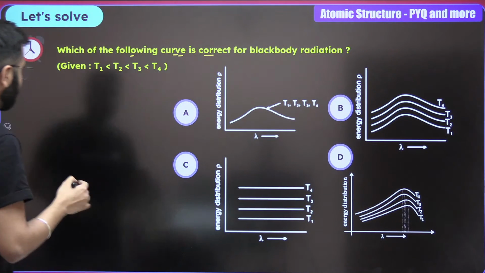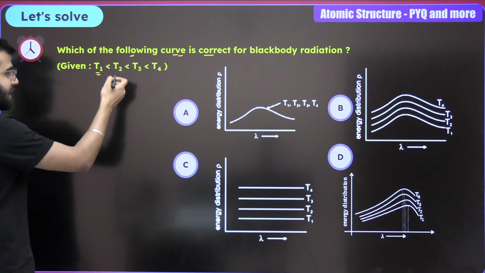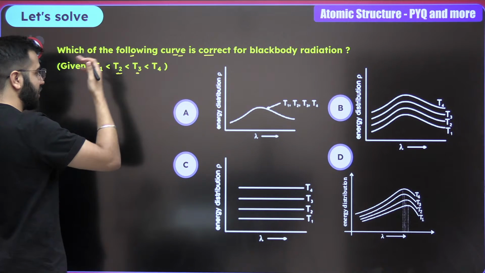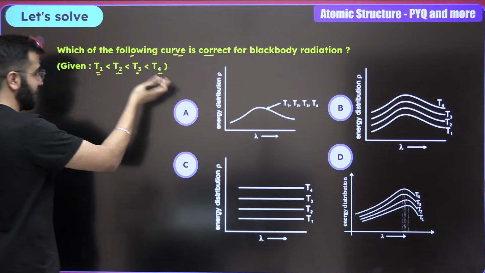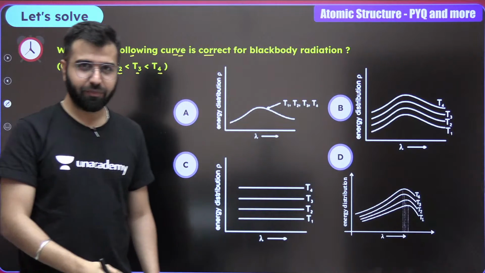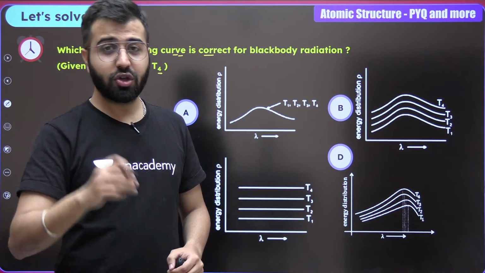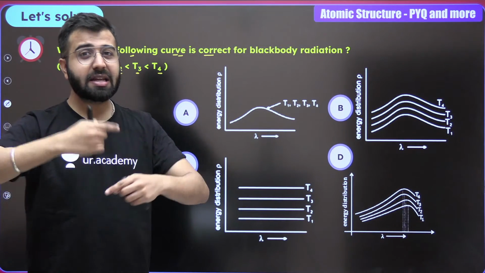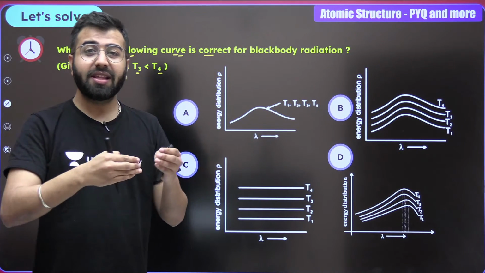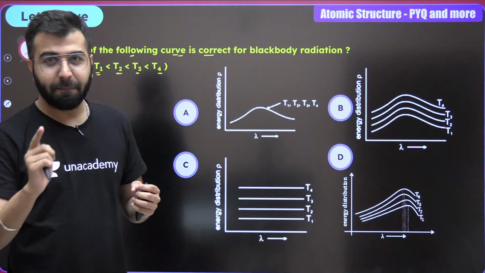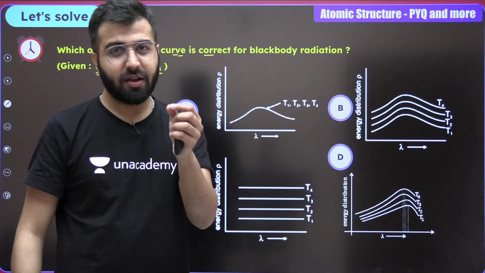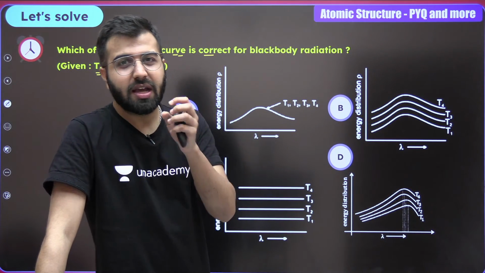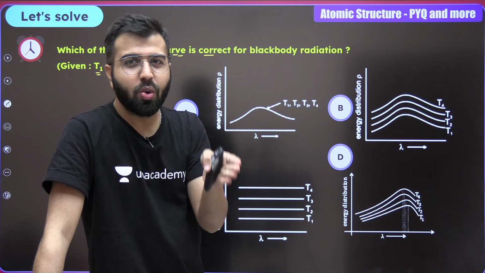Okay, so now you should remember, whenever temperature 1 is cooler than temperature 2, temperature 3 is hotter than temperature 2, and temperature 4 is hotter than temperature 3, then what's the scenario? Whenever we increase temperature, the intensity increases, but the peak wavelength is getting lower and lower.